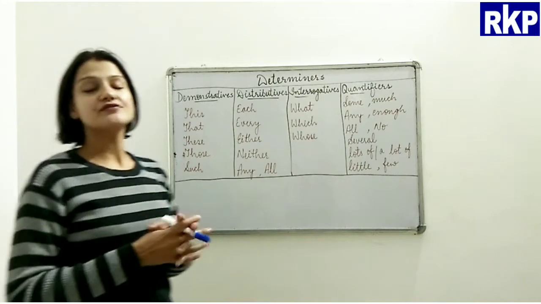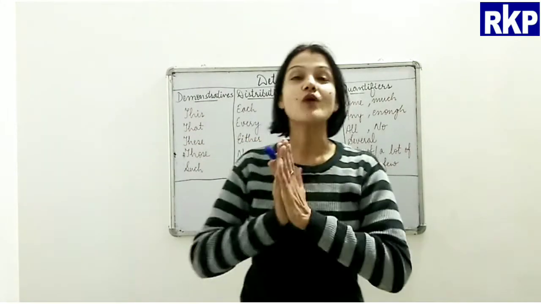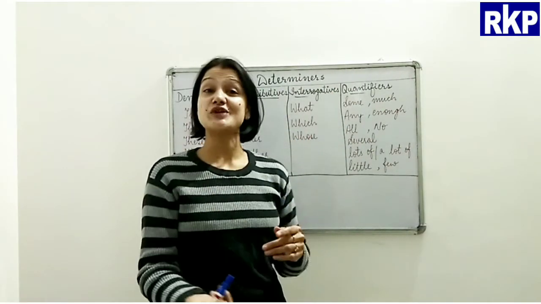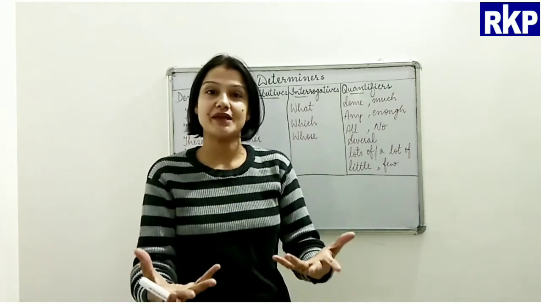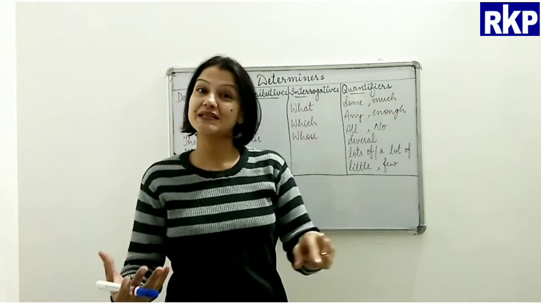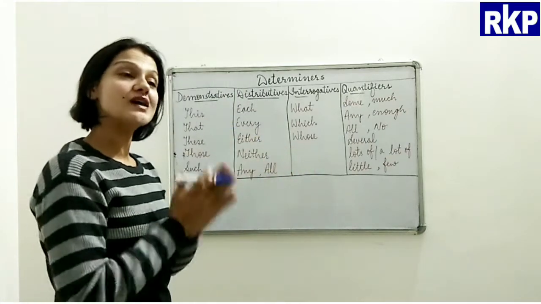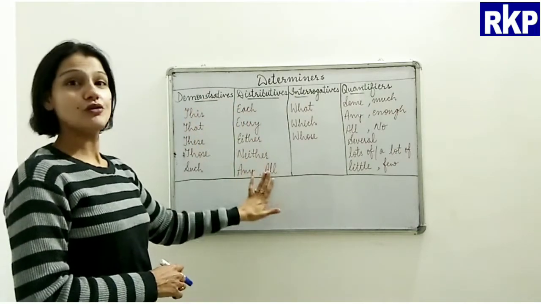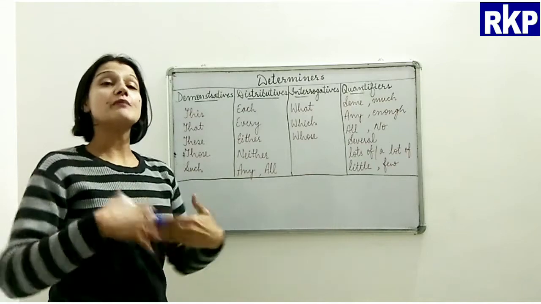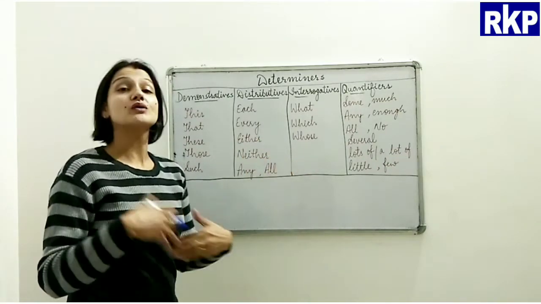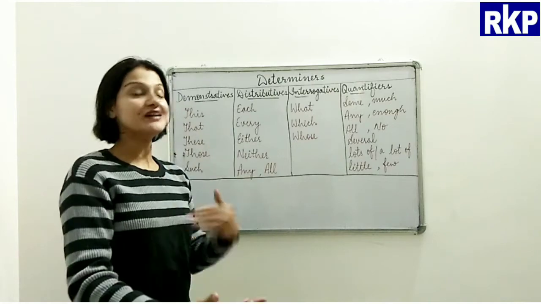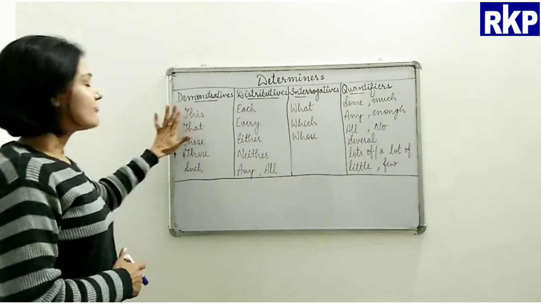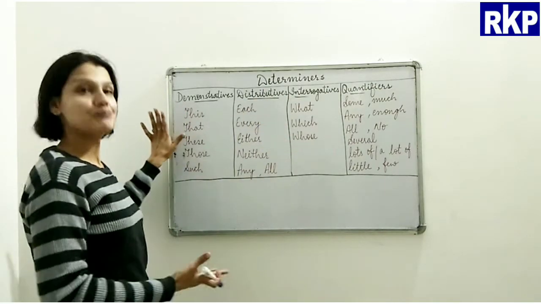Now, next is demonstratives. Beta, if you focus upon the name demonstrative, these are the words which demonstrate something. Demonstrate means which show something, which point at a particular thing. Such words are called demonstratives. Now I have written examples of each type too. Of course, we will be talking about them and their usage later on, but we will have a brief discussion about the types once, right? So I have written all the examples of each type.